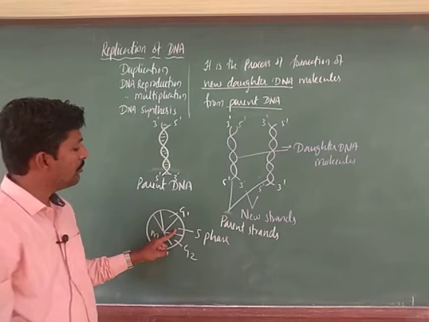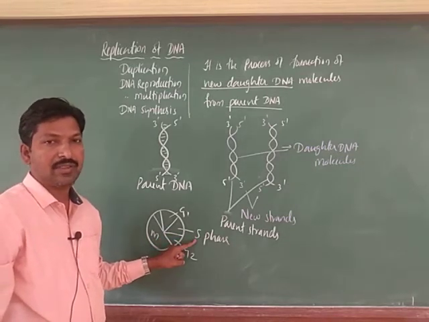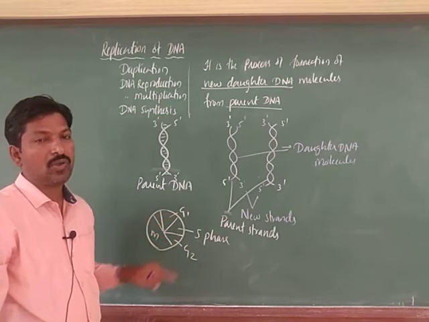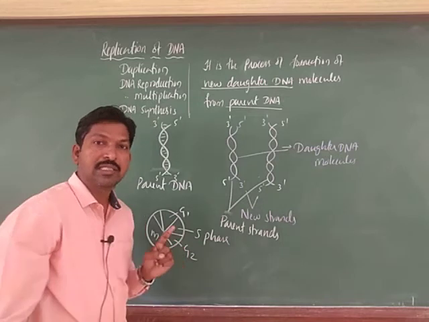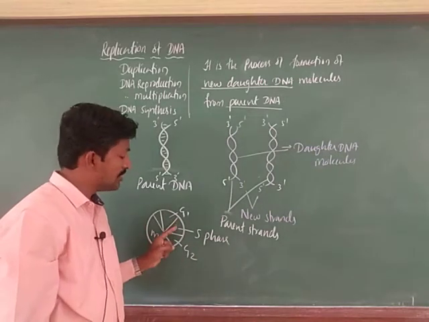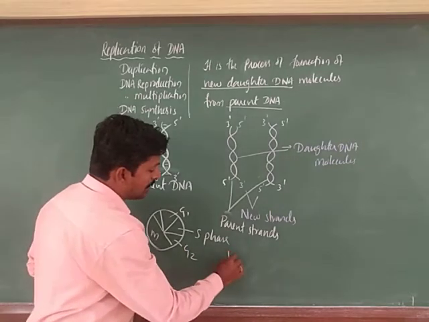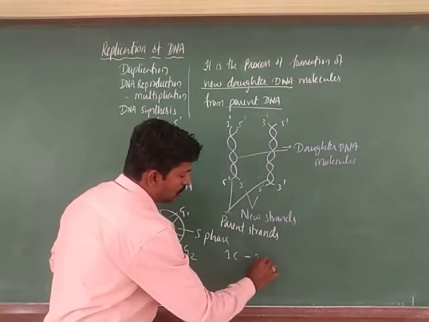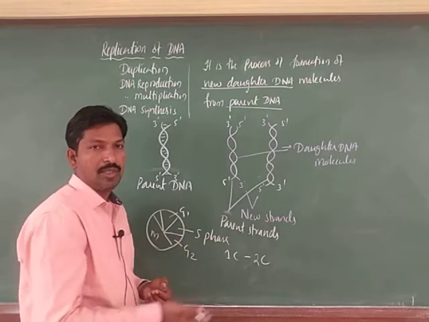What we call synthesis here, S means synthetic phase, where the synthesis of DNA molecule takes place. By that, during this phase, DNA becomes doubled. If you consider 1 C, it will become 2 C. So that means one set becomes doubled, right.